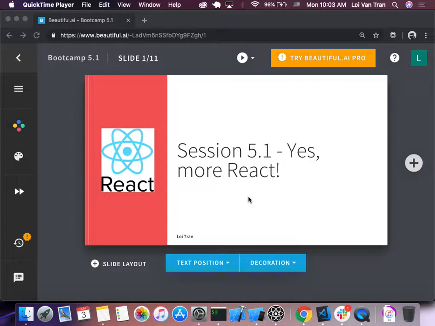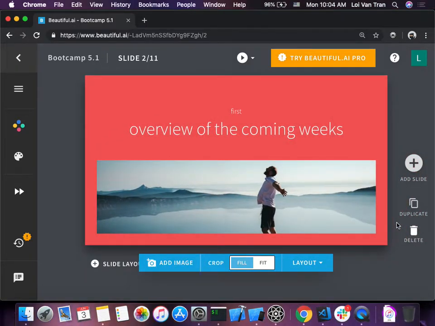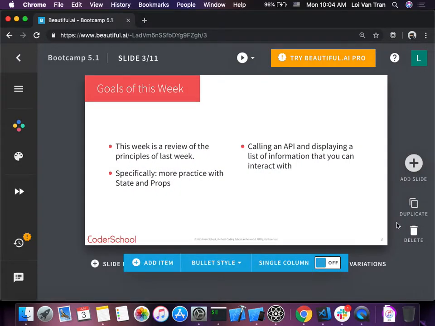And yes, this week we're gonna be working more with React, guys. There's a lot of complicated behavior that we haven't even gotten into yet, and we need to get into this stuff. We're gonna talk about the next couple weeks in this presentation. Over the next couple of weeks, what are we going to be doing? This week, we're going to be looking at a preview of the things that we've looked at over the last week, and we're going to be looking at state and properties a lot more thoroughly, okay?